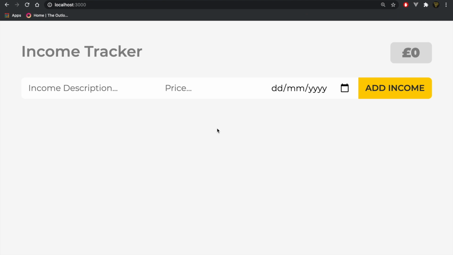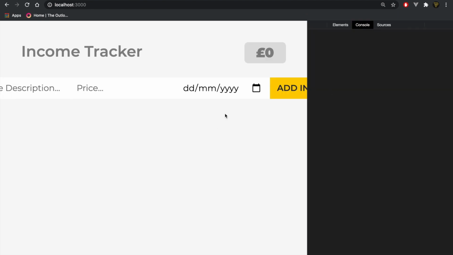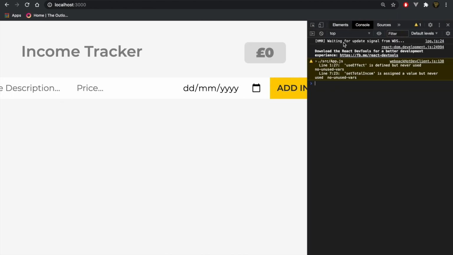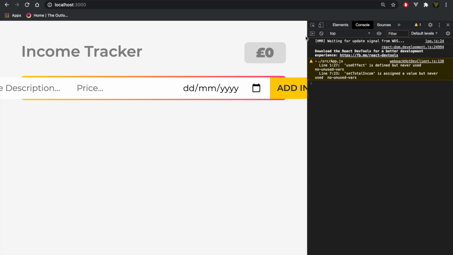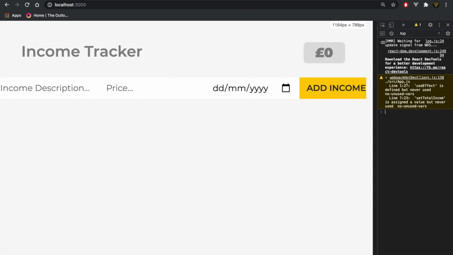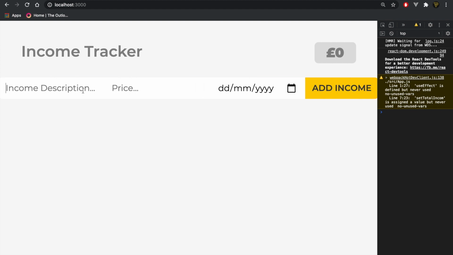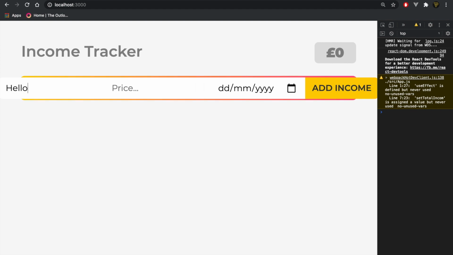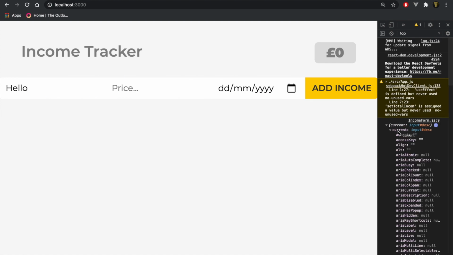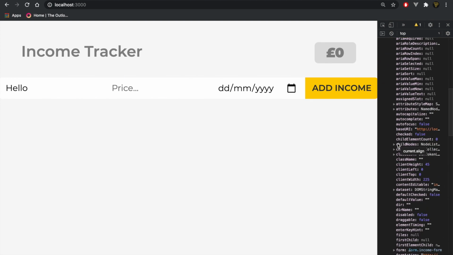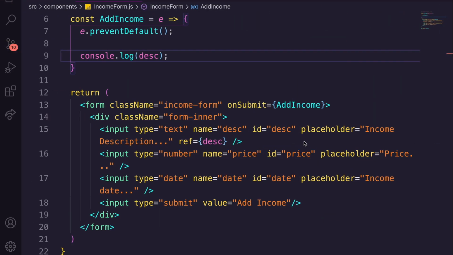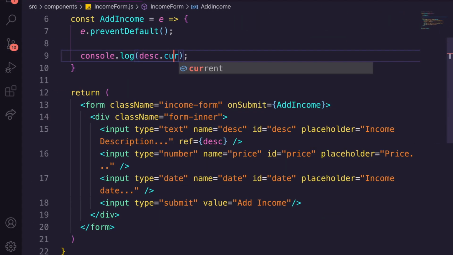Let's go back to our app. Let's open up the sidebar. I know it's going to break the layout a little because we haven't catered for mobile yet, but let's actually shrink this because I actually want to see what I'm typing. Let's just say hello, and we click add income. You can see it actually passes this current object, and in this current object we get everything we normally would. Now we can actually go here, we can get the current object, and we can actually get the value.